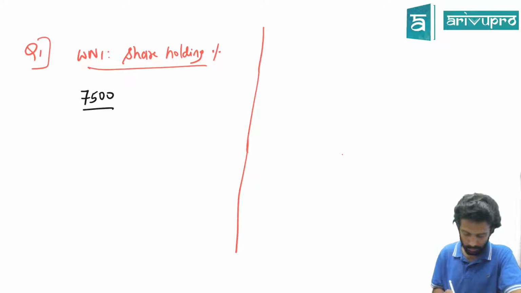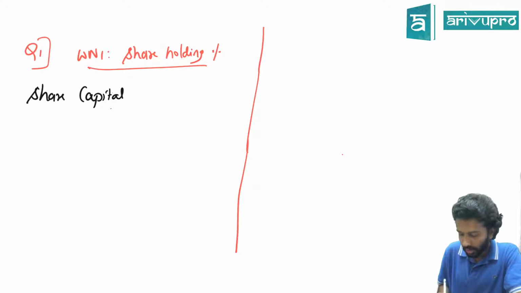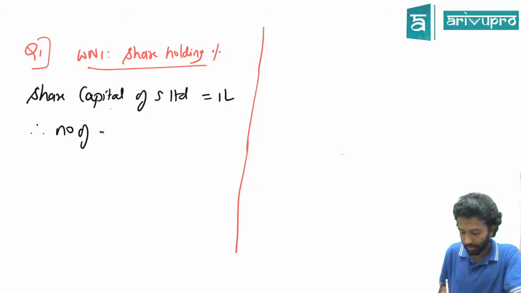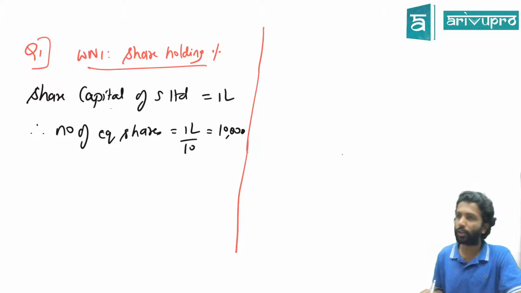Or maybe in the first problem we'll write it all down, later on you may forget it. What is the share capital of S? Share capital of S Limited is 1 lakh. What is the face value of each share of S? Face value of one share is how much? 10, right? So the total number of shares will be 1 lakh divided by 10, which is how much? 10,000. Yes or no? So S Limited totally has 10,000 shares.